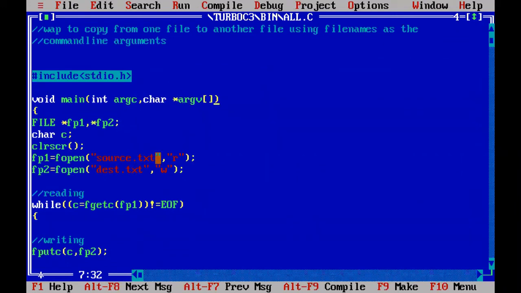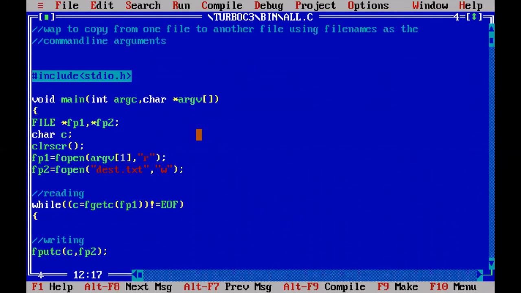Now, instead of hard coding source.txt, I will give the source file name as the first argument to our program. The first argument is represented with argv of 1.